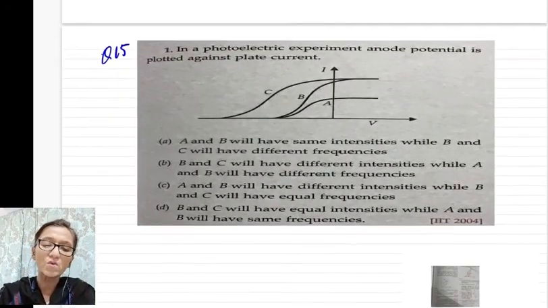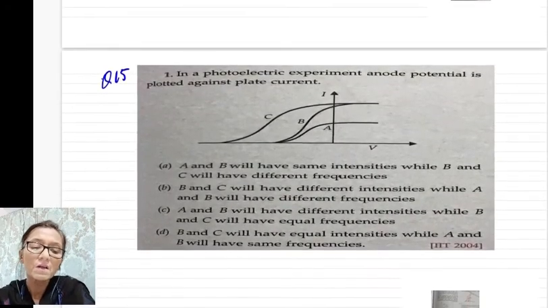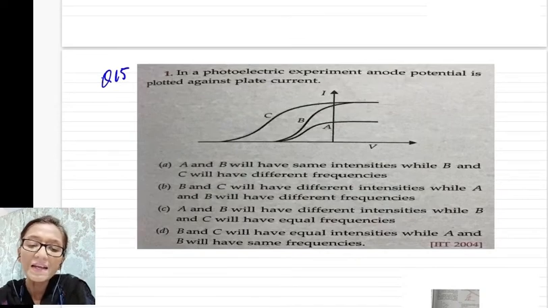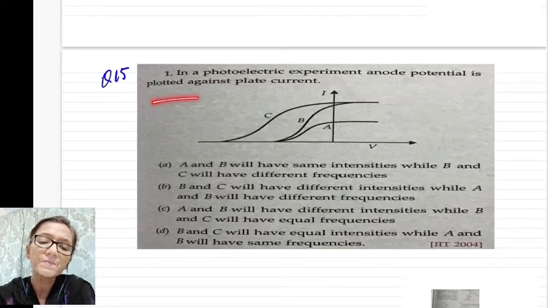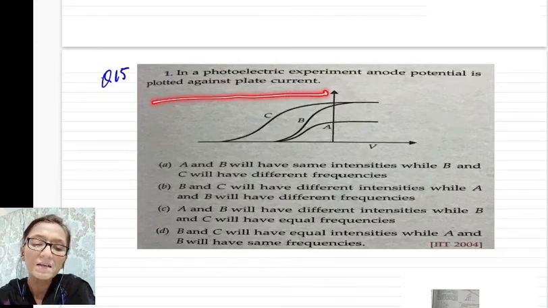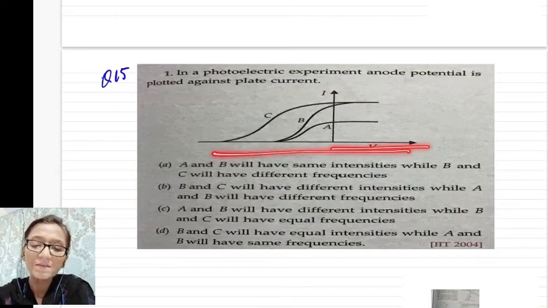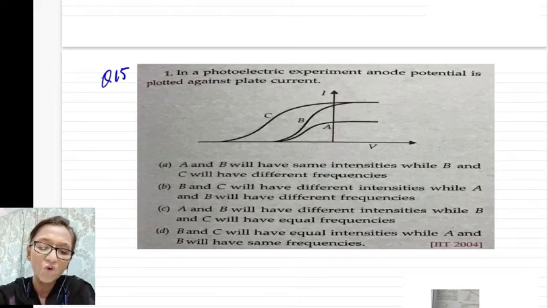So now next question. In a photoelectric experiment, anode potential is plotted against plate current. Here you have potential. This is your potential versus current graph. And now you have four options.